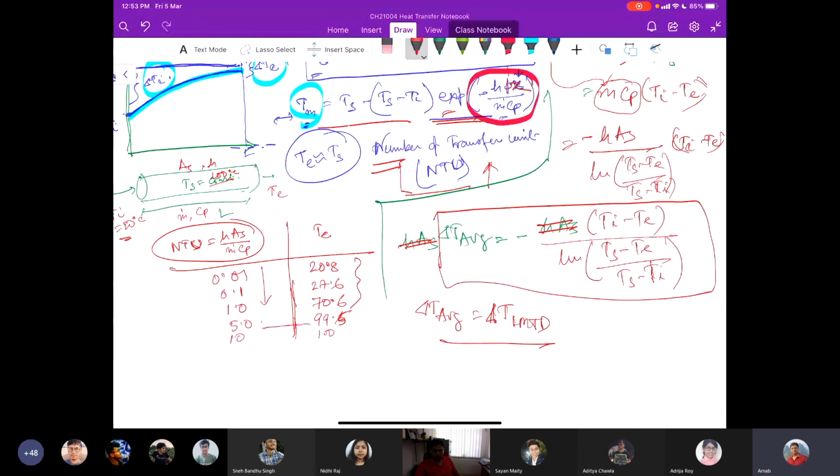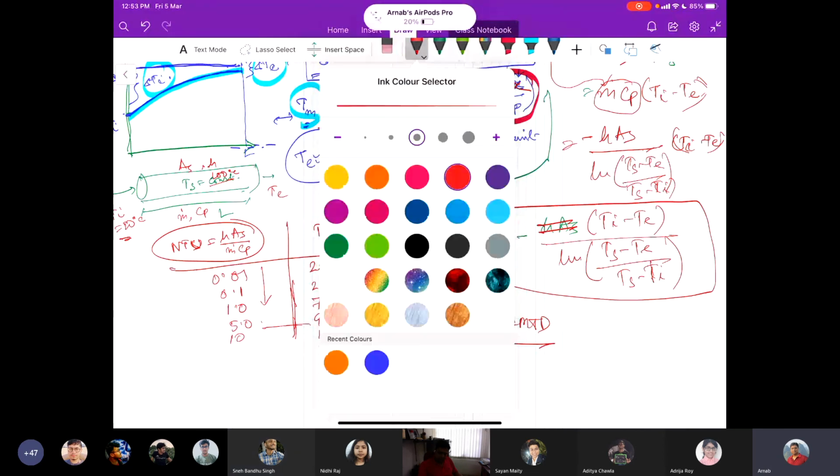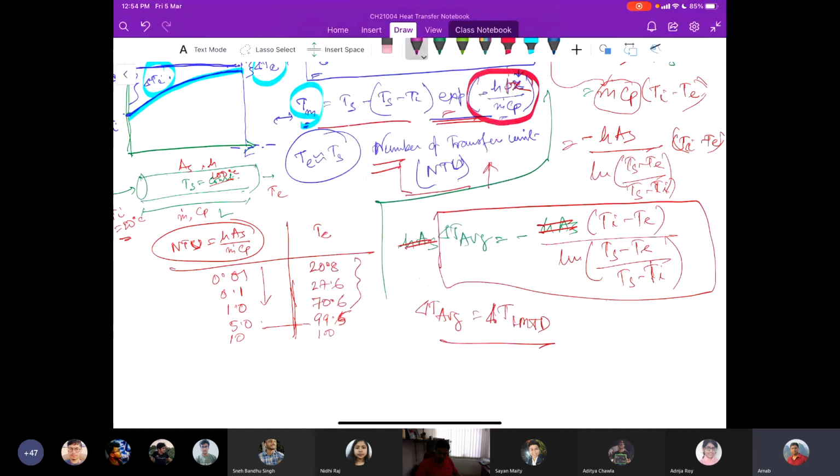Any question? No, sir. In fact, let me rewrite this numerator with another expression that would be more convenient for you to understand. We have a negative sign here, right?